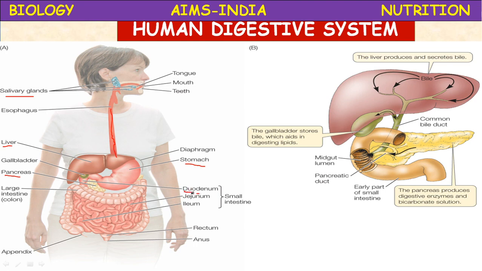There are three parts in the small intestine: duodenum, jejunum, and ileum. The ileum is the most coiled part where the total digestion finishes, and absorption of the food also takes place in this ileum of the small intestine, by means of special structures called villi. What are the villi? Villi are finger-like projections present in the ileum of the small intestine, which are richly supplied with blood capillaries and which absorb the digested food materials.